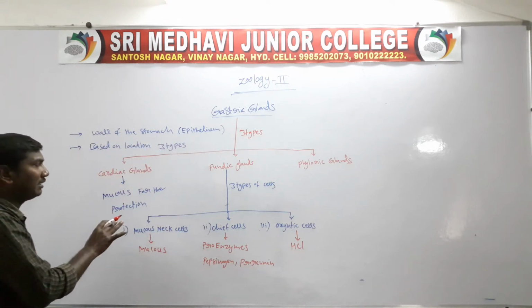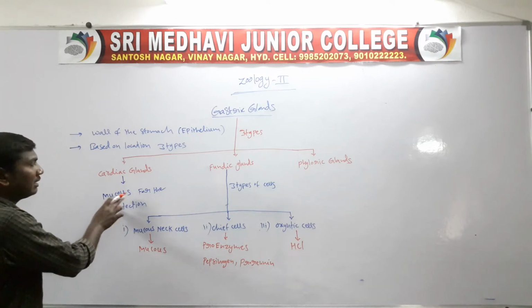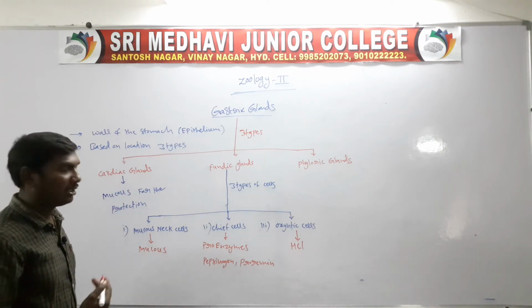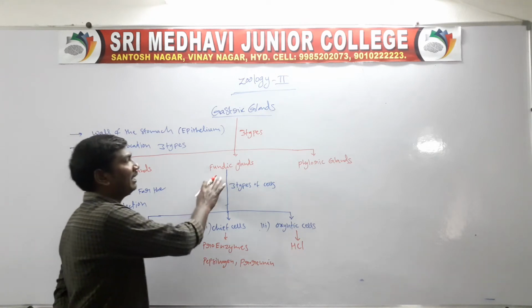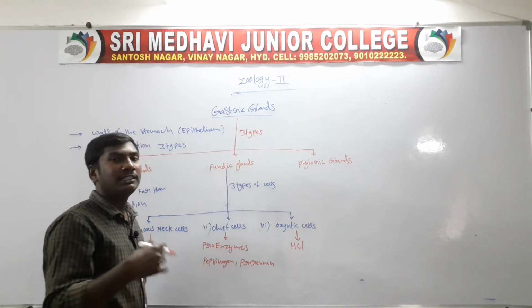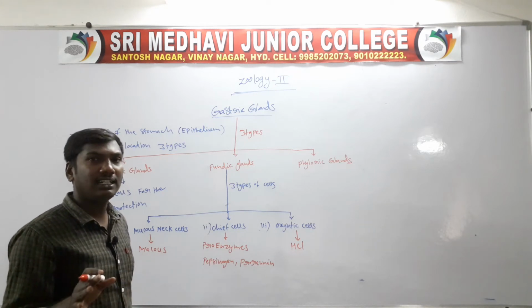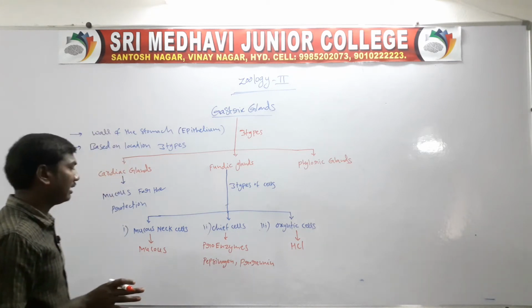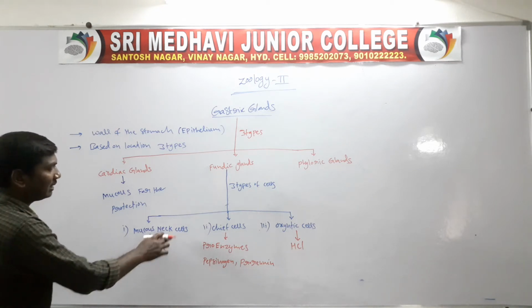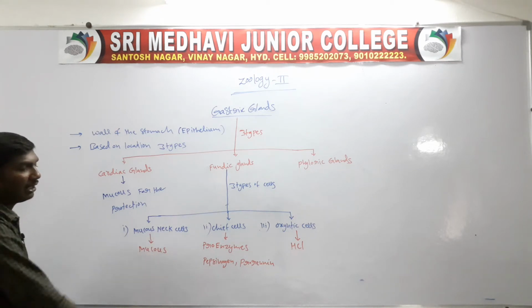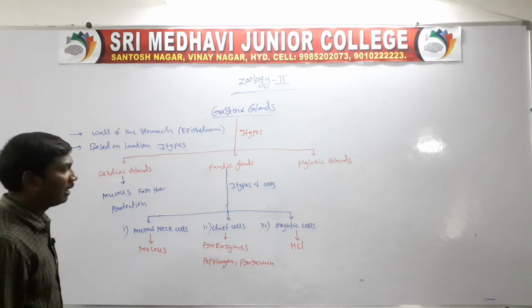First one, cardiac glands. The cardiac glands secrete mucus for protection. Second one, fundic glands. The fundic glands contain three types of cells. First one, mucous neck cells, which secrete mucus.